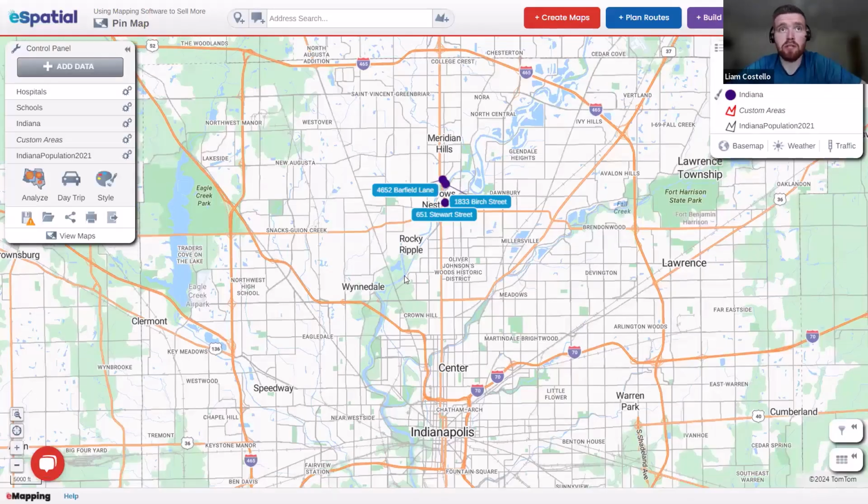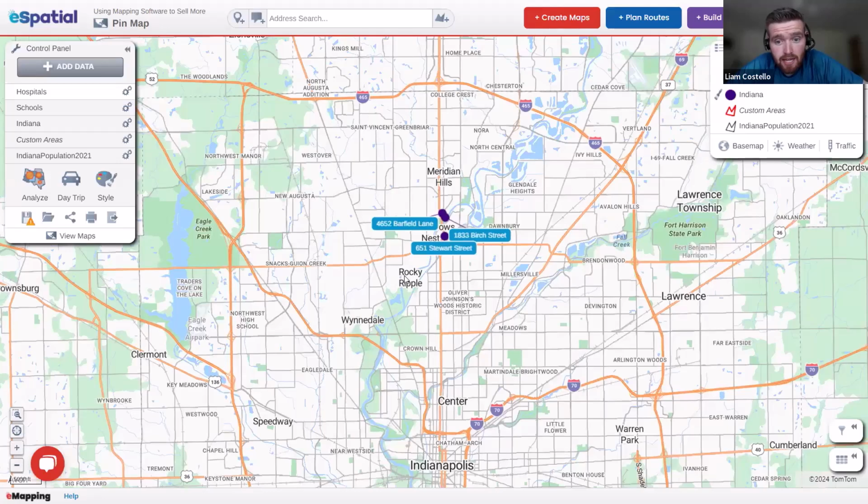So I'm going to hand it over to you, Liam, and maybe we can talk about, I suppose, the obvious advantage of maps over other communication pieces or media. Yeah, absolutely, I'm more than happy to run through that. I can share my screen. What we've seen over the last number of years from the customers we've worked with in the real estate space is that they're seeing the power of mapping, and they're adding mapping software to their arsenal to help sell their properties.